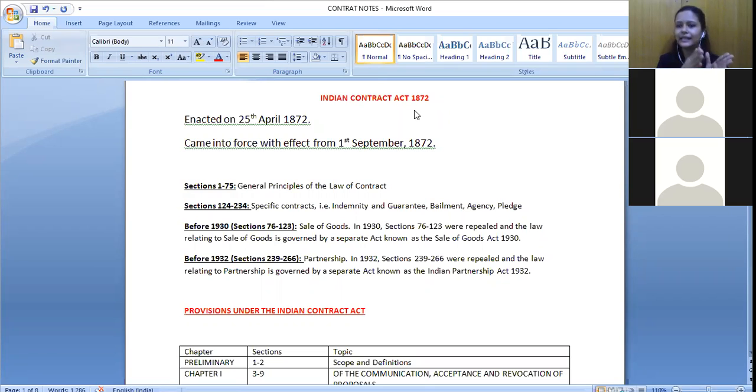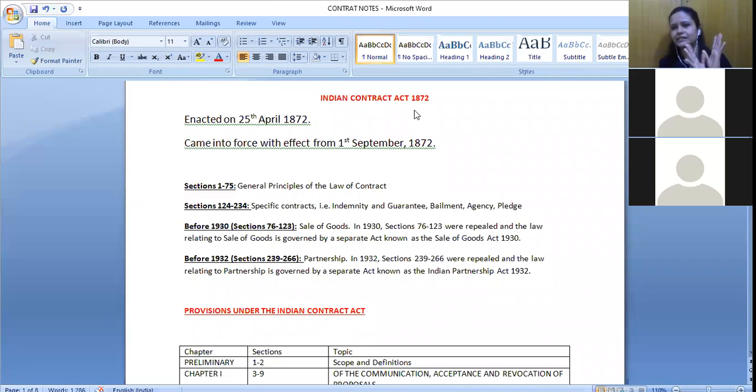So enacted means it's accepted, but we would take some time to make it applicable. Maybe there would be certain formalities. We need the establishment of certain offices, different officers to be appointed, or other things. So came into force means from this particular date it will become applicable. We need to follow this particular thing. So for the Indian Contract Act also, you need to remember these two different dates. And for that matter, whatever legislation you are studying, right?